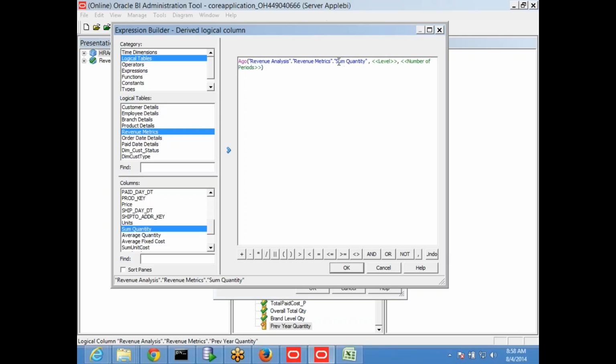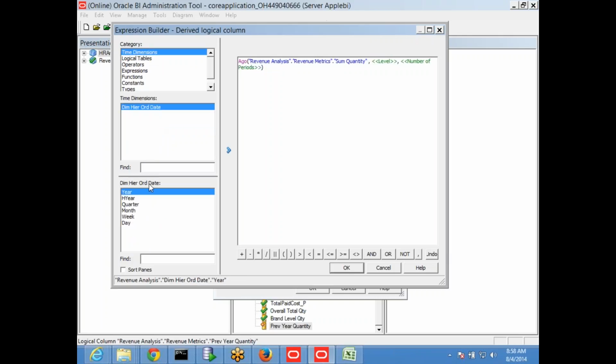For this quantity only I want to go back and see. Now, this is the measure I want to calculate. Level means Ago always takes you back, but you want to go 1 year back, 1 quarter back, or 1 day back, or 1 month back, or 2 years back, or 2 quarters back. So here I am selecting 1 year back, means year. In time series, year is one level. So I am going to select the level, means always I want to go back a year. If you want to go back half year or quarter, you select that level.